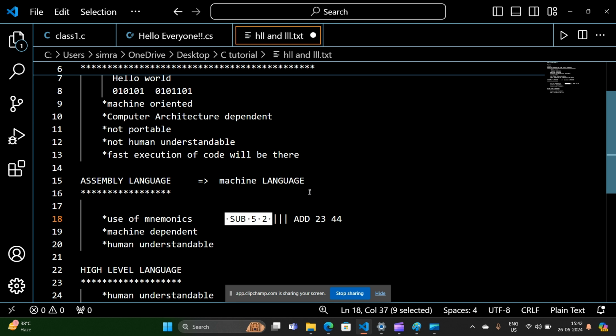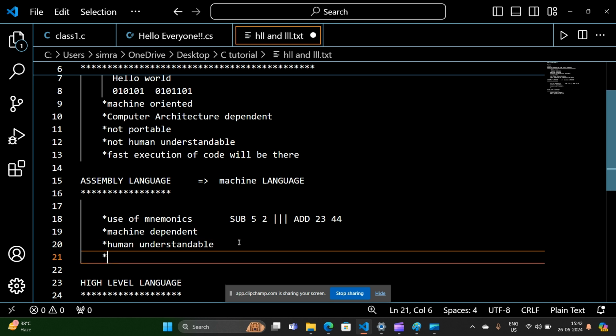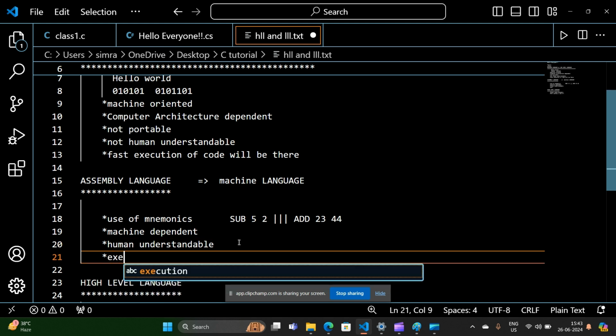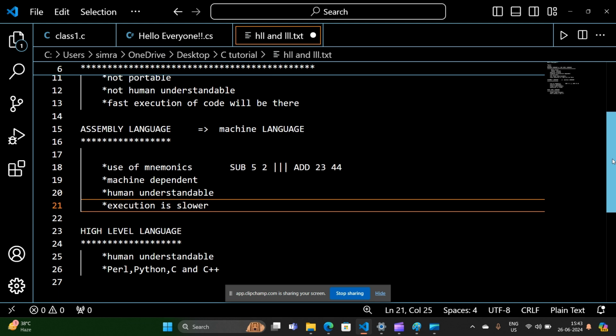Then the task has to be done by the processor. So the execution will be a little bit slower than machine language. Execution is slower.